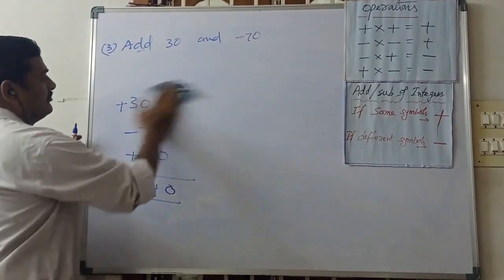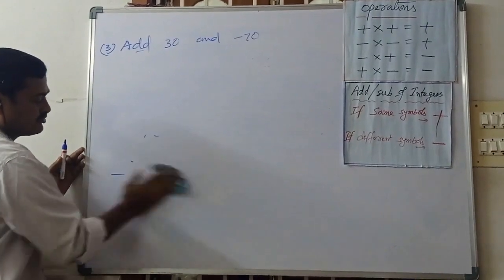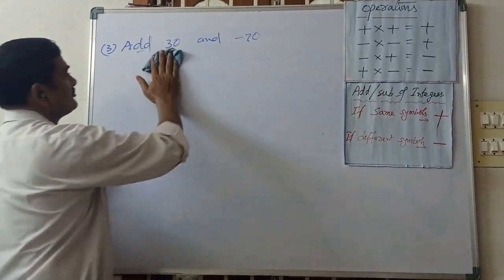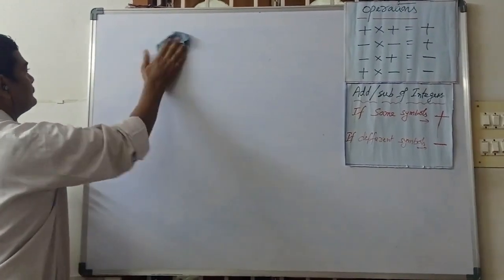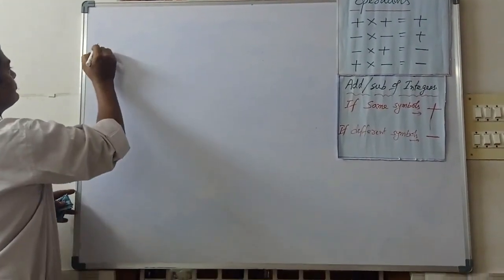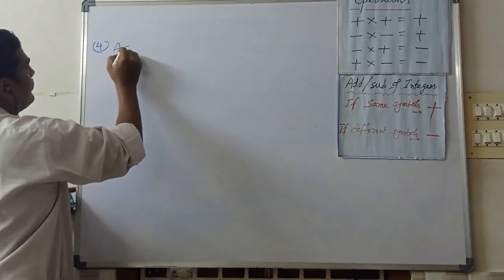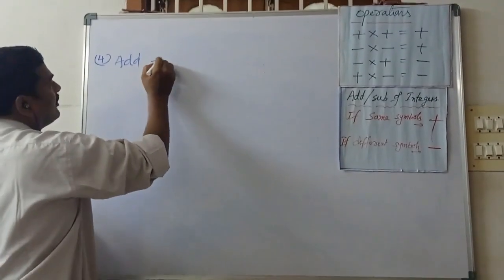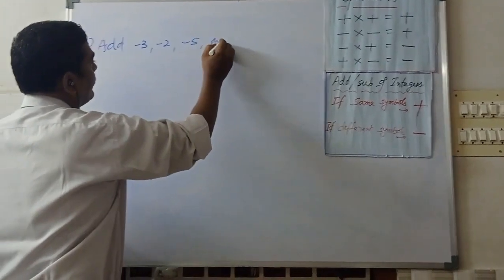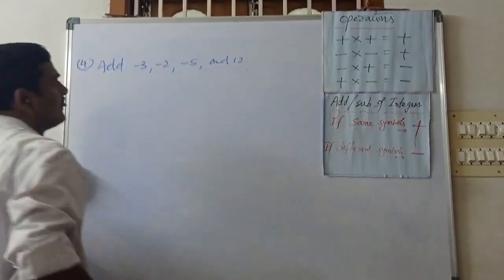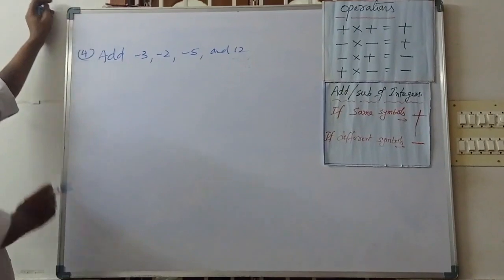Now similarly we can give many more numbers. Question number 5: add minus 3, minus 2, minus 5 and 12. Now here how many numbers are given?